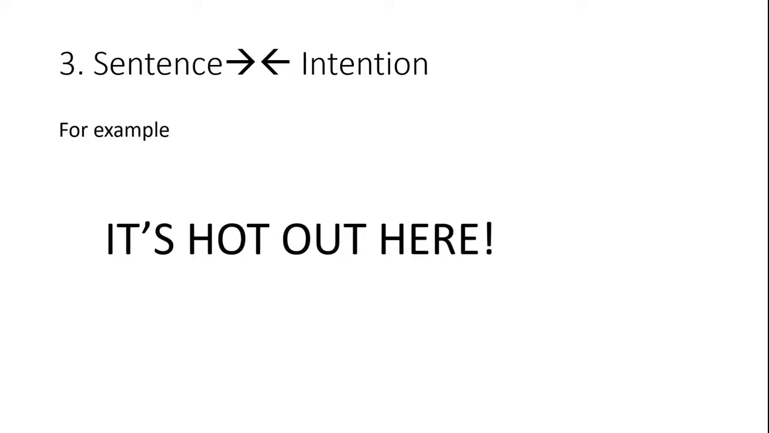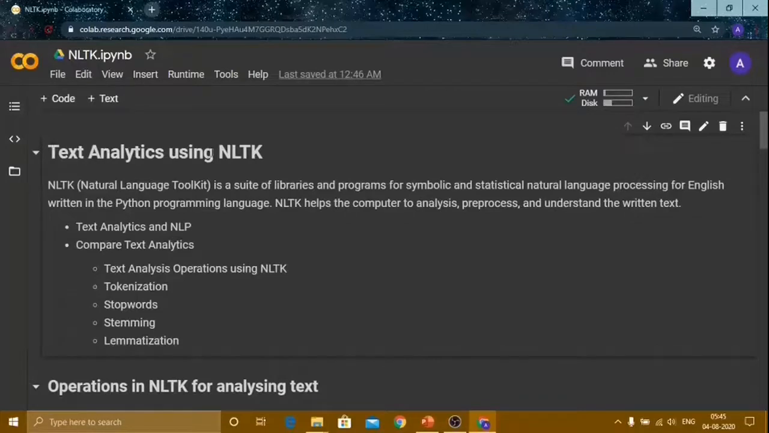And the third one is the intention of a sentence. For example, it's hot out here. Where? This type of sentence creates confusion in computers. NLP is hard, but it is not very hard. Let's move on. How to deal with text data.